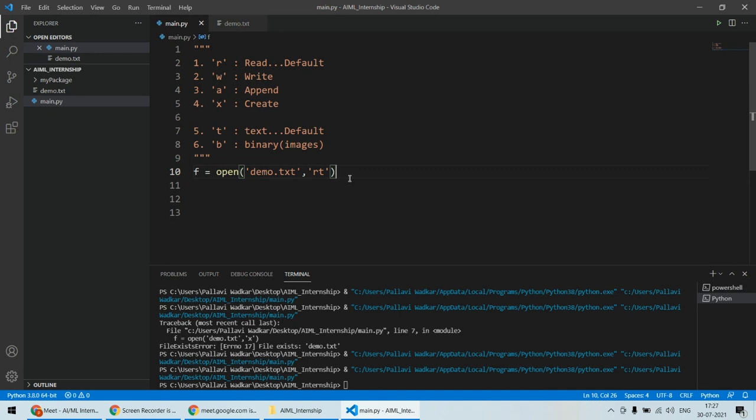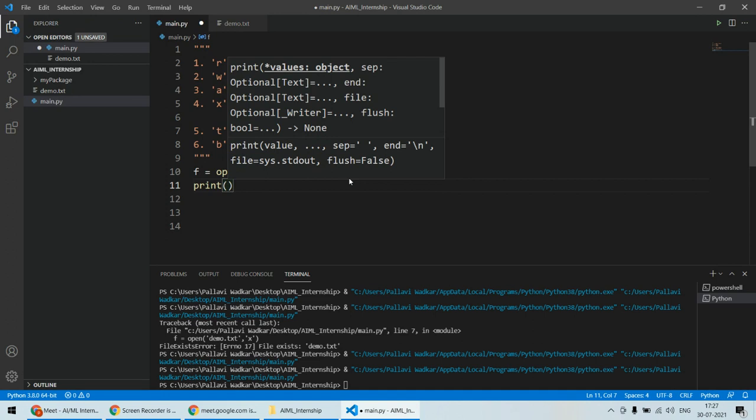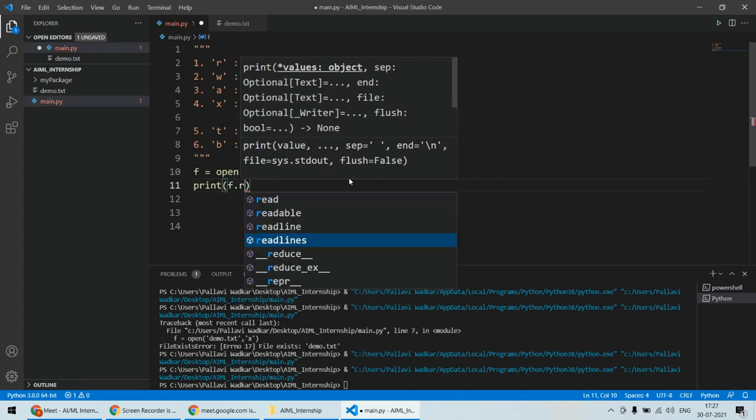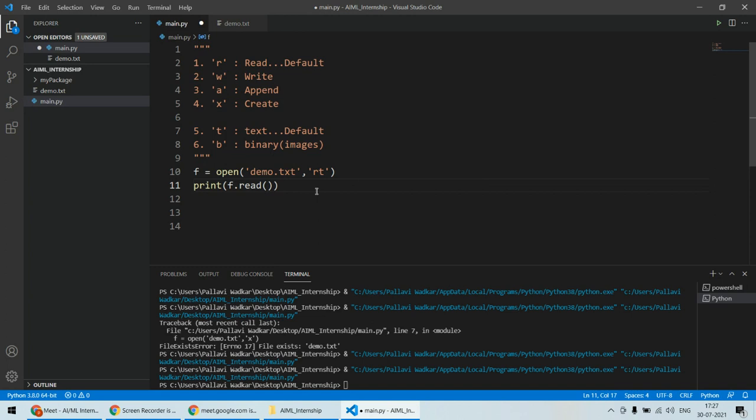In order to read the content from that file, you can use a basic function called the read function. So let's read the content from that file and print that content. I'll use the print function, and inside print I'll directly call f.read. What is this f? F is the file object which is created over here. Even if you do not specify this RT, it is RT only, so it's not needed to specify this, because by default it is RT, read and text mode.